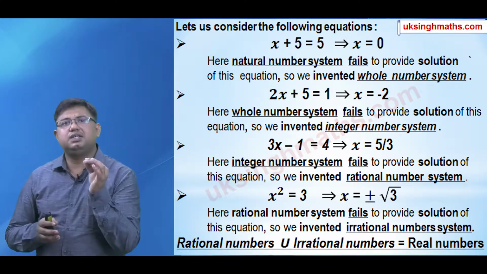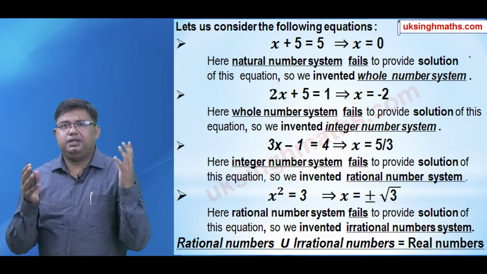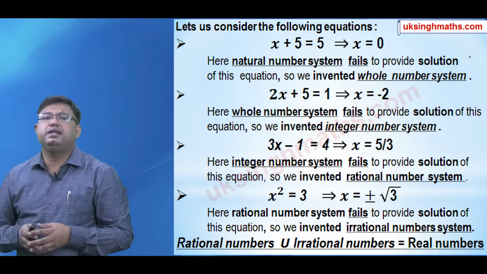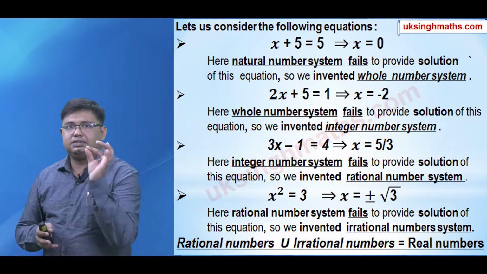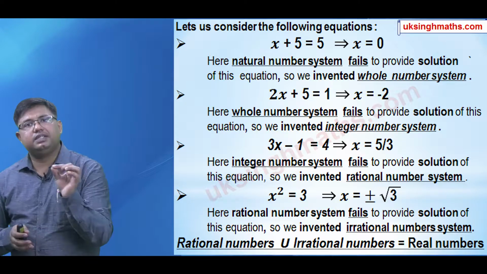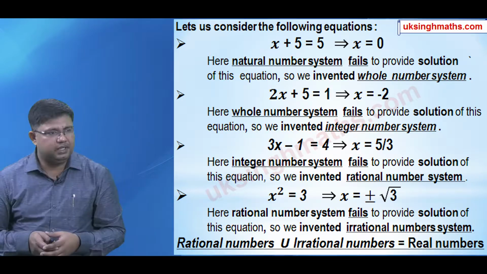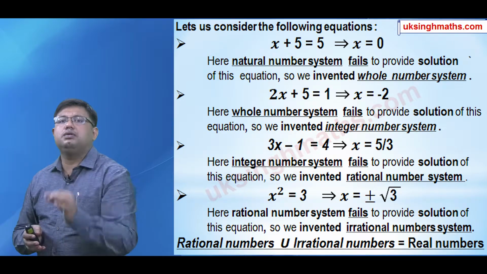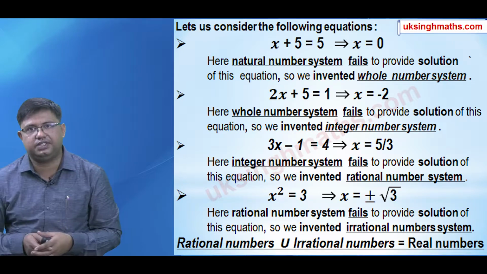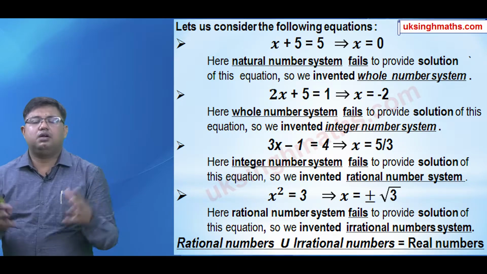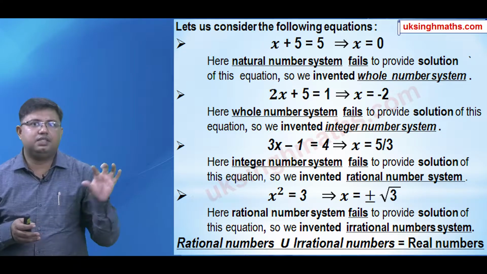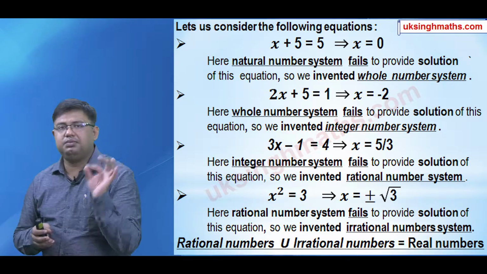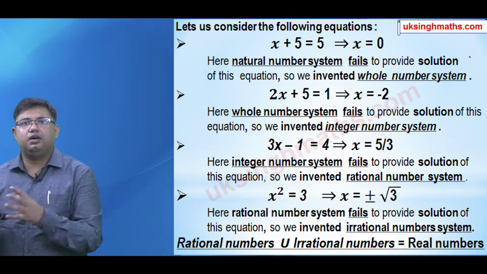Now let us have a look on these simple equations to understand why we needed complex number system. First, look at this monomial equation x plus 5 equal to 5. If I ask find the solution of this equation, you will say x equal to 0 is a solution of this equation. But having counting number or natural number at our disposal is not going to supply the solution of this equation. So we needed some broader number system. So we combined natural number system along with 0 and gave a name whole number. So whole number system is a number system that consists of all natural number along with 0.